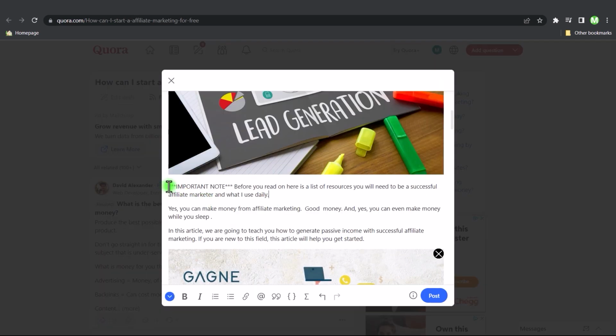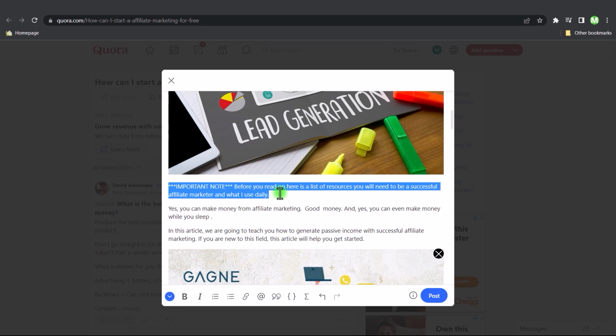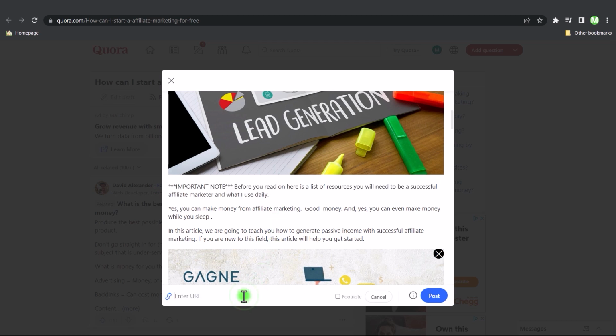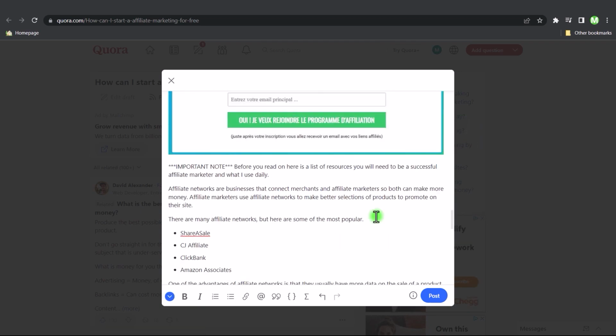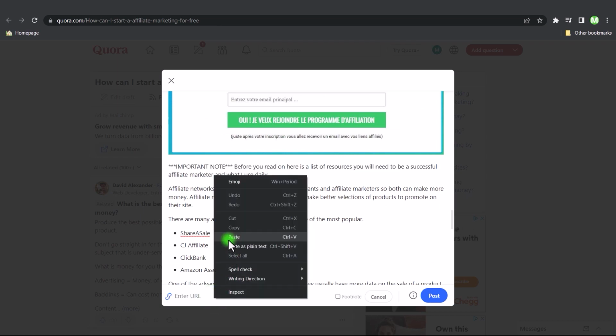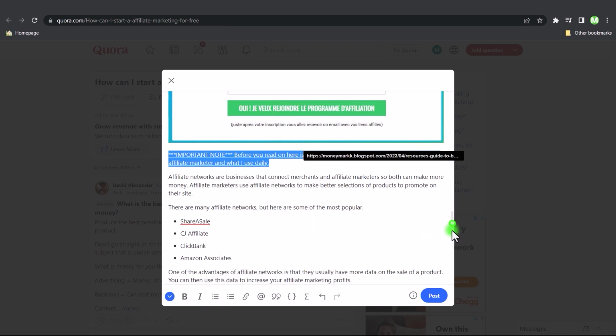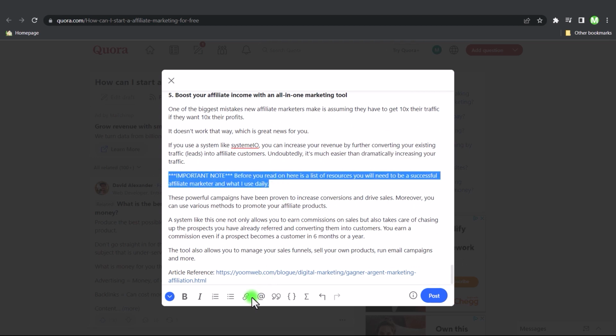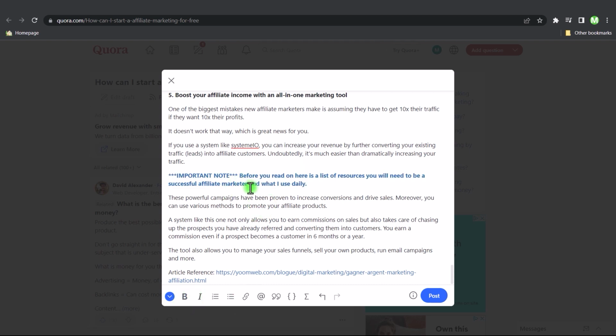And then we simply want to come back to Quora and highlight this. And we're going to click insert link. We're going to paste that link in here and add. And now I'm just going to do that throughout the article. So we got it here, insert link and add. And the final one here. And then another thing that you can also do to make sure that this stands out more is bold it. That way it stands out more.